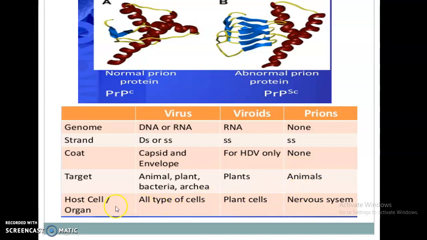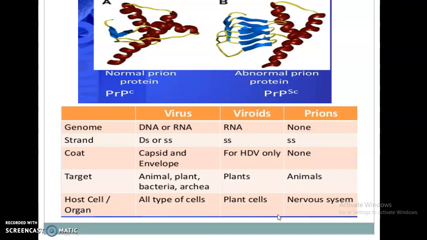Next one is the host cells or organ. Viruses use all types of cells as a host. Viroids use only plant cells as a host, and prions use the nervous system of the animal as a host. Next is the mode of transmission. In case of viruses, they may cause disease by air, water.